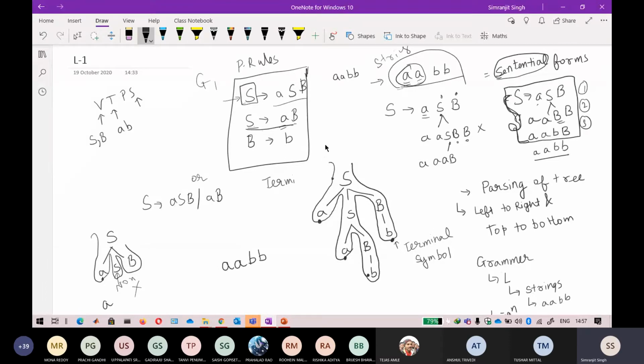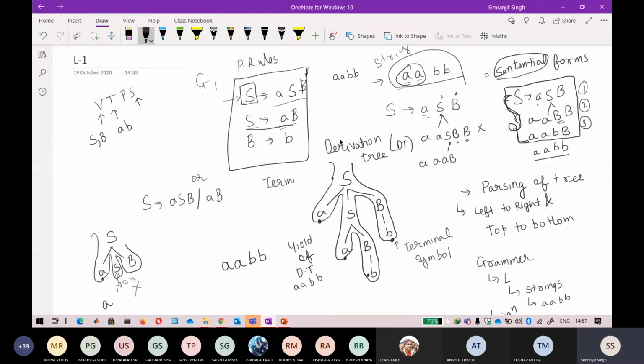Now this is called your derivation tree, and the yield of the derivation tree, just let me write dt. The yield of a derivation tree is just what it outputs. So it outputs AABB. If you sow a plant, the yield of the plant is the fruit that you get from it.